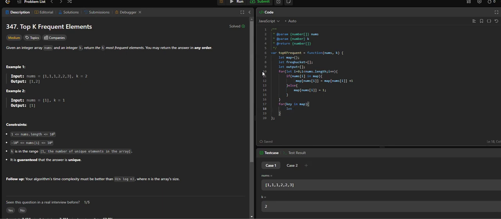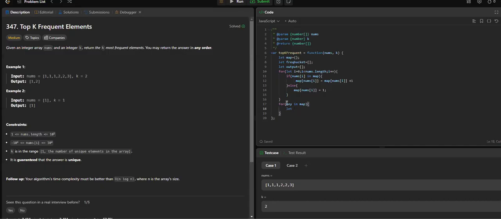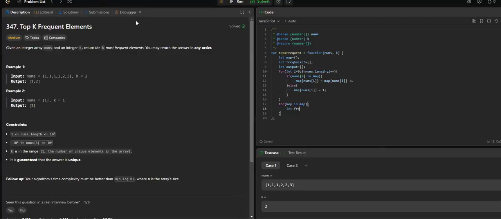Let's first find the frequency and the number. Key is the number and the value is the frequency, right? So let's store the value as well, because the key we have got here, and let's get the frequency as well. So let frequency equal map of key.